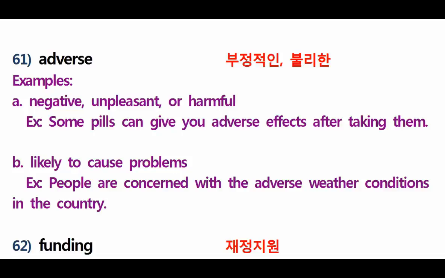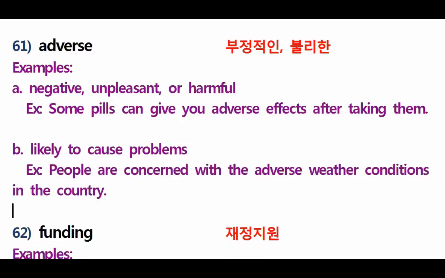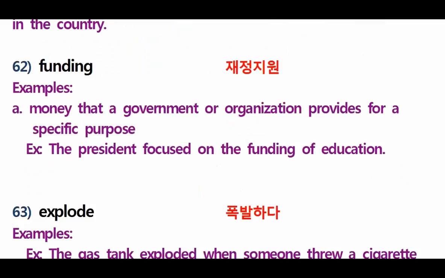Adverse weather condition means it is something that is likely to cause a problem. Understand? Hey, everybody, you have to concentrate.